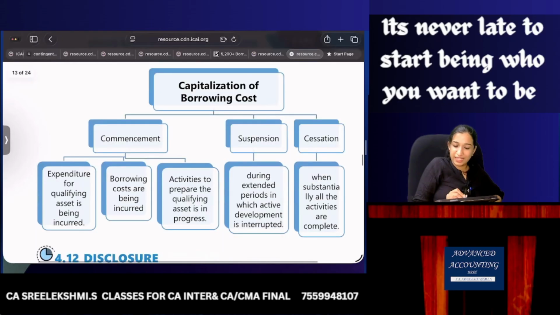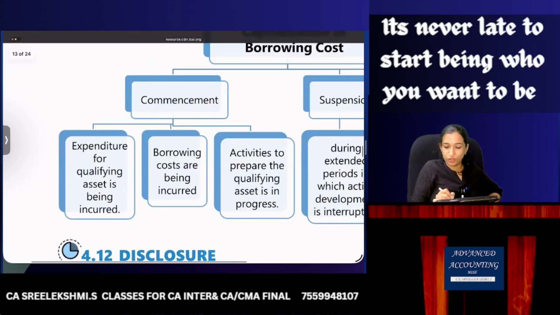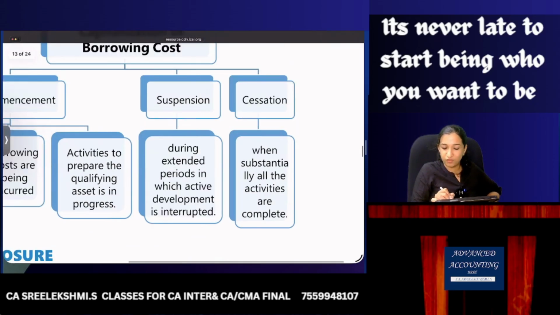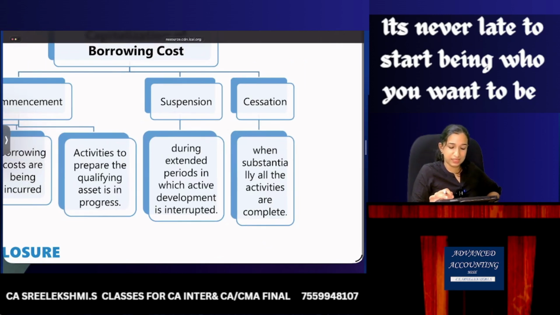Commencement has 3 points. Expenditure should have been incurred. Borrowing cost should have been incurred. Activities to prepare the qualifying asset are in progress. Suspension occurs during an extended period in which active development is interrupted, and capitalization ends when substantially all the activities are completed.